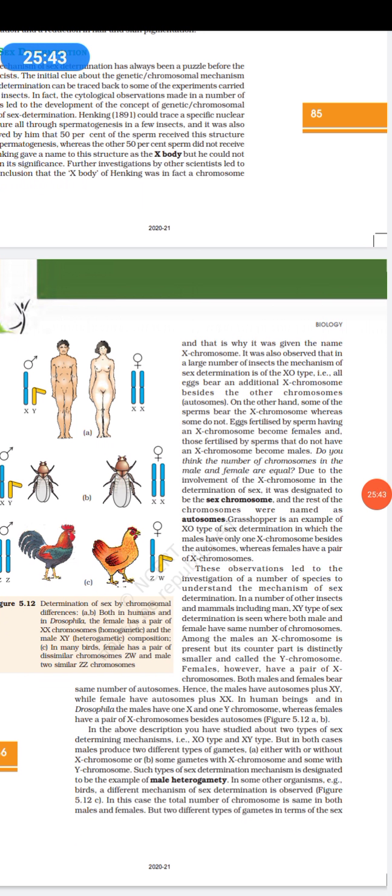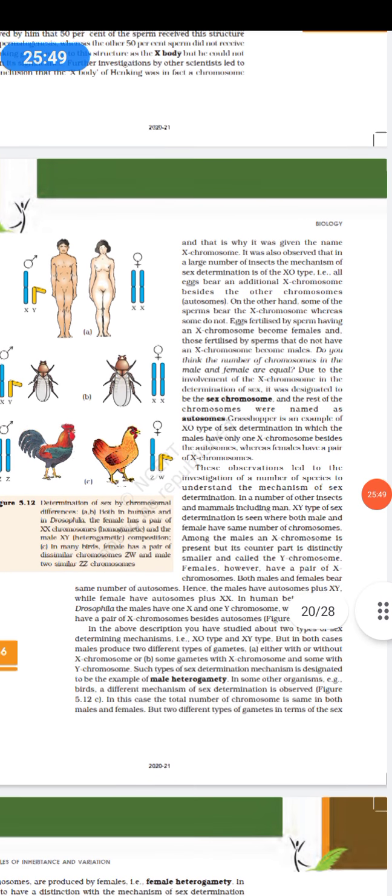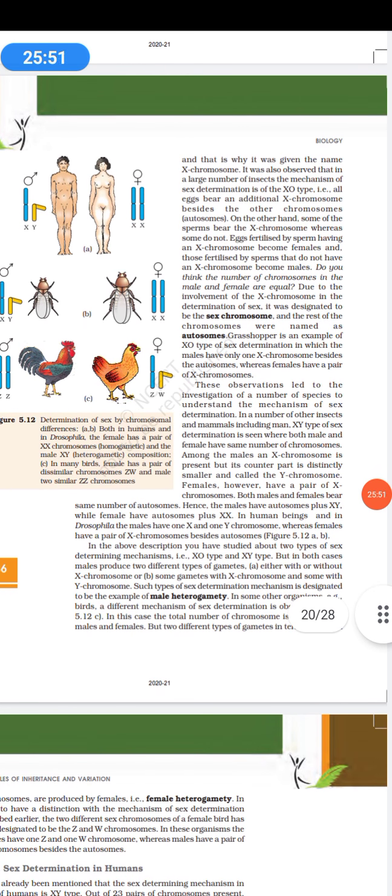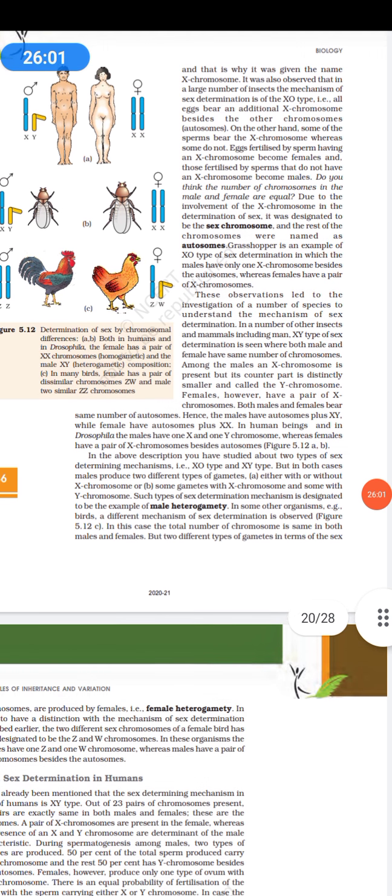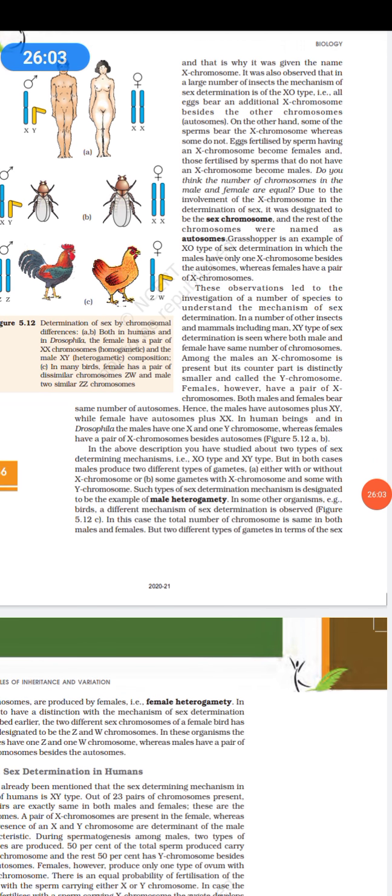Okay, so now in most of the other species, what happens is, there are two different sex determination mechanisms, XO type and XY type.